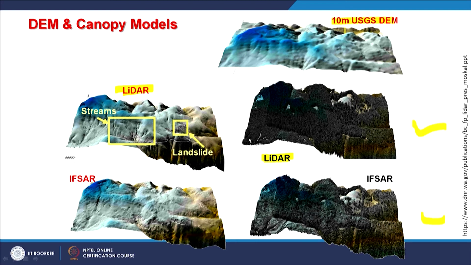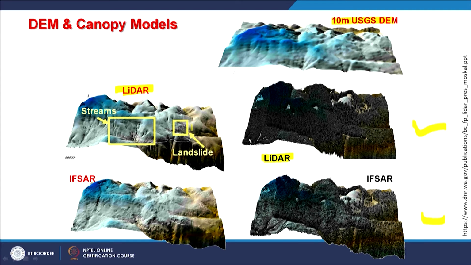And if you are having canopy cover, of course everything is hidden beneath the trees, so that cannot be detected either. And now what you are seeing is also the landslide in LiDAR. Detection of a landslide is again not possible in IFSAR DEM or 10 meter USGS DEM.